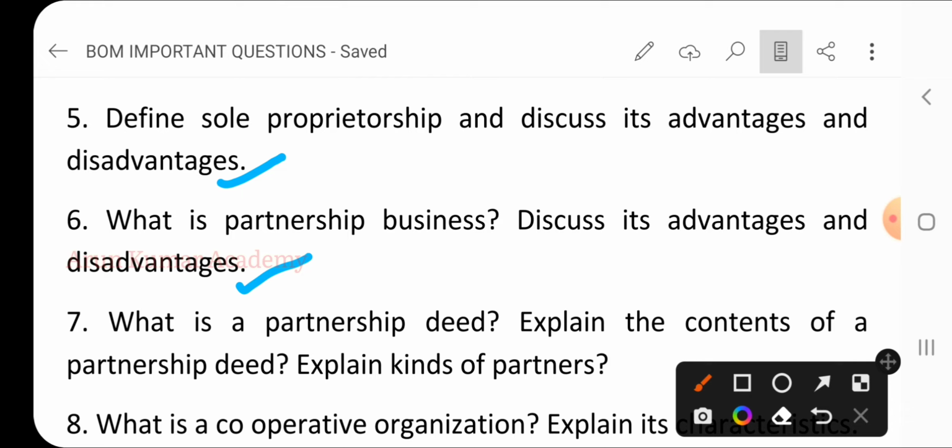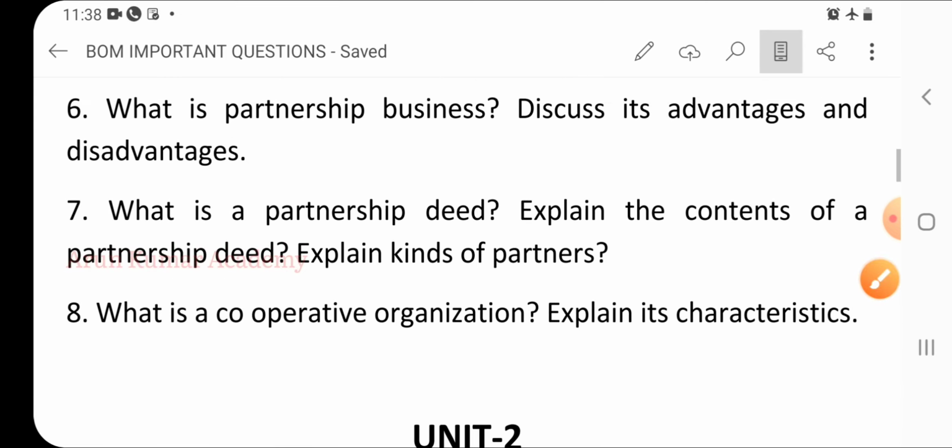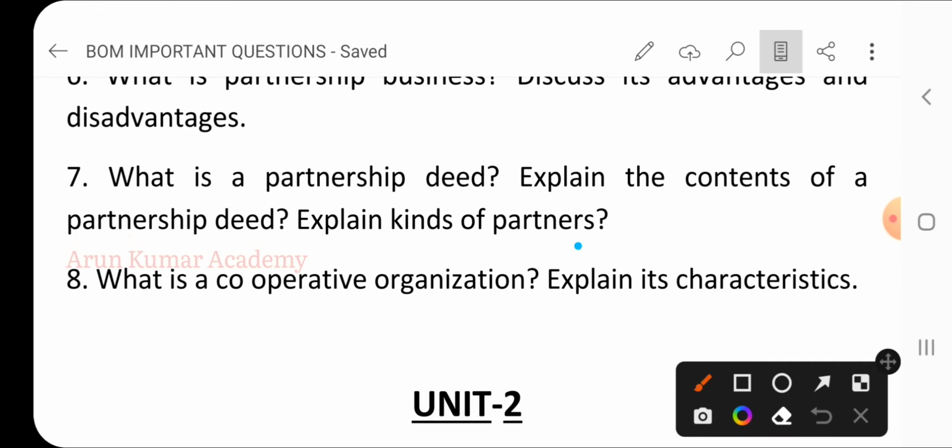When it comes to the seventh question, what is a partnership deed? Explain the contents of a partnership deed. What do you mean by partnership deed? It is nothing but an agreement between all the partners, a written agreement between all the partners. Then explain the kinds of partners, which we also need to study.